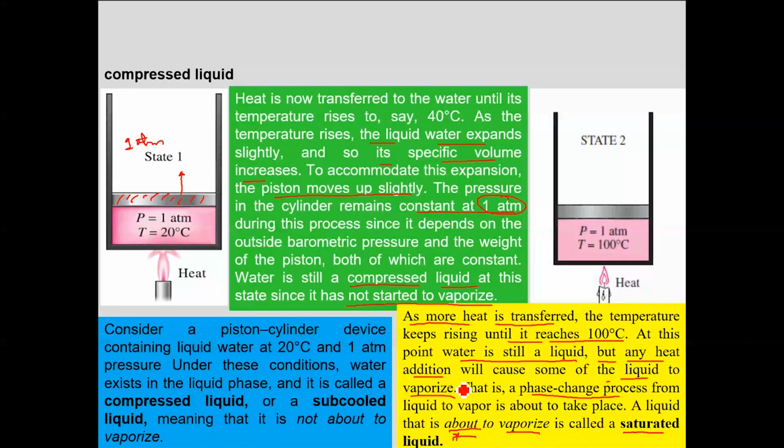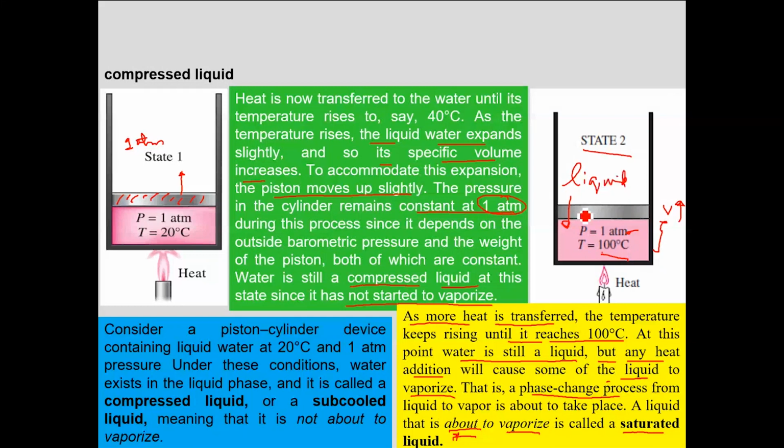So this is your state 2 where you have increased the temperature to 100 degrees centigrade. The pressure still is 1 atm and the specific volume has increased. This is your state 2, but within this container your water is still in the liquid form.